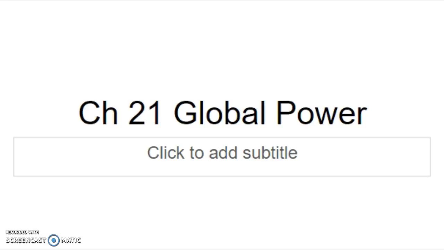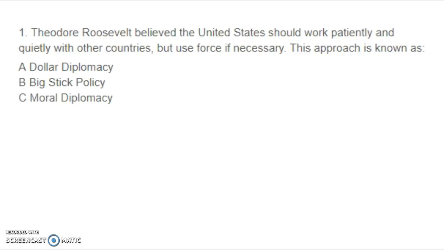Here we go. Question 1. Theodore Roosevelt believed the United States should work patiently and quietly with other countries, but use force if necessary. This approach is known as A. Dollar diplomacy, B. Big stick policy, or C. Moral diplomacy.